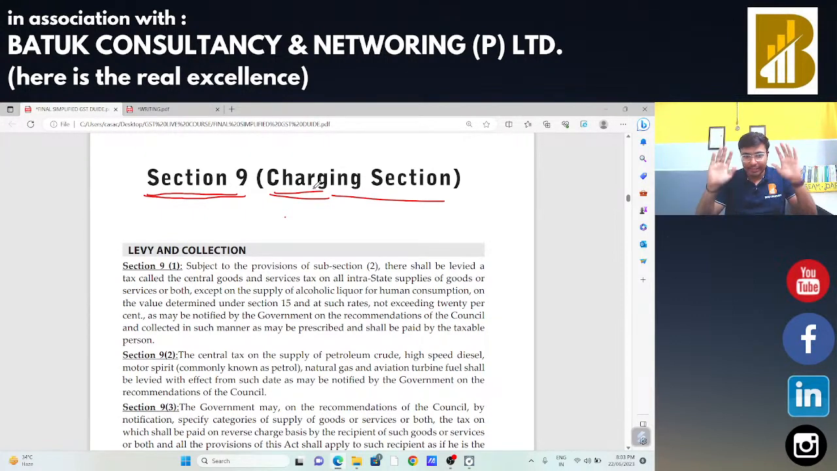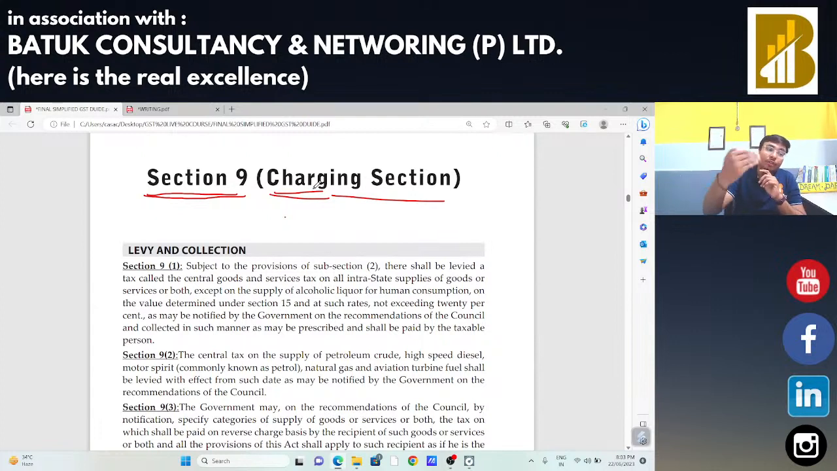Sir, in our yesterday session, we had discussed the constitutional background of GST, about Article 246A. Then we had started our discussion on Section 7 of the CGST Act, that is the definition of supply, the activity or transaction, the point of taxation. What is the point when we need to charge GST? That is our point of taxation, that is supply.